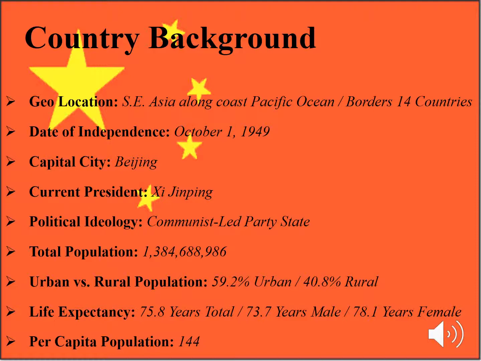Even though China's political ideology is a communist-led party state, China has a new official political doctrine for a new era. It is called Xi Jinping Thought. This doctrine is the blueprint for consolidating and strengthening power at 3 levels: the nation, the party, and Jinping himself. China's government abolished the presidential term limit back in 2018. This means that President Jinping could remain in power indefinitely.